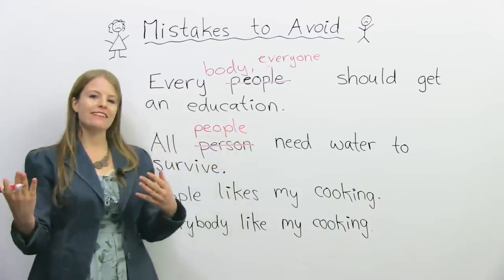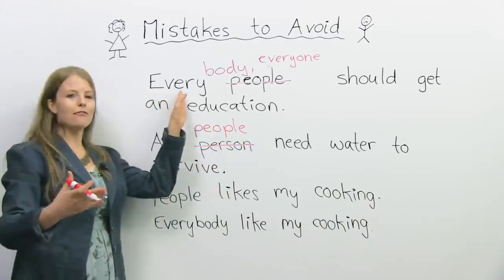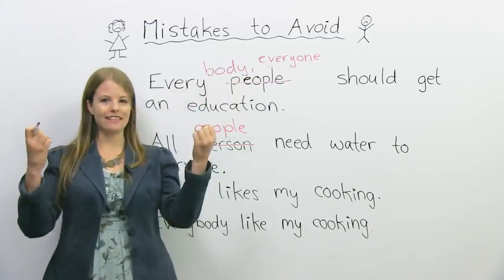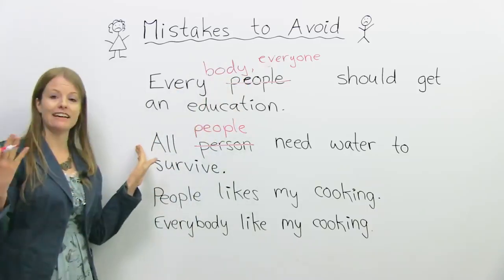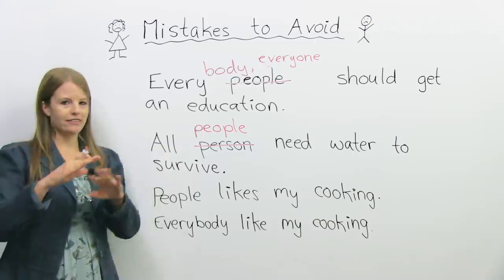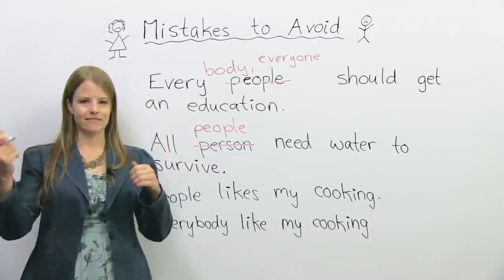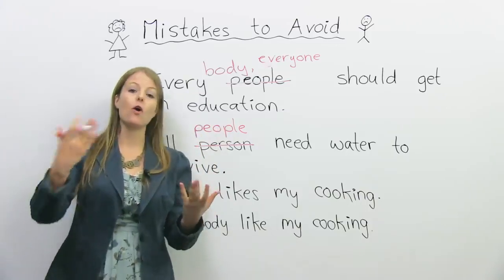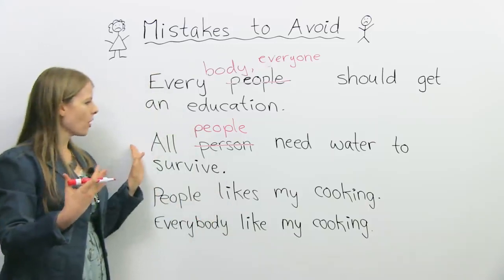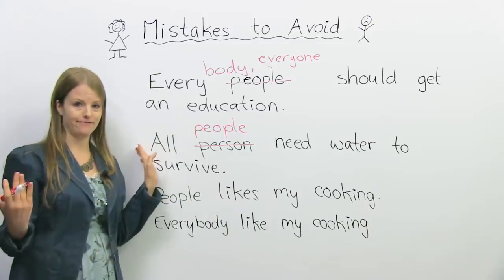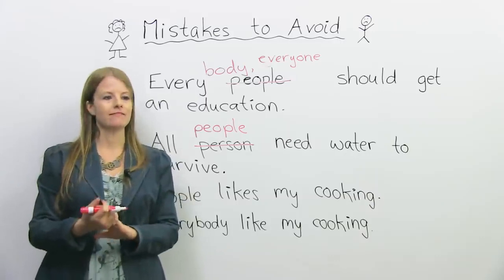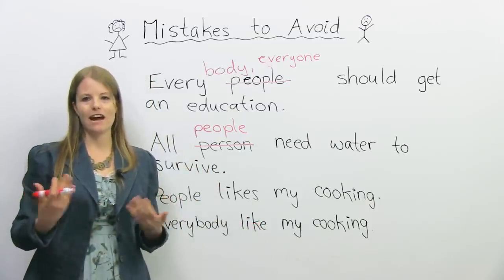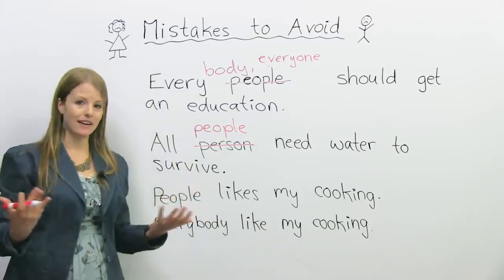Okay, so you can imagine this like a couple, okay? Every is the boyfriend, body is the girlfriend, or one, everyone, okay? These two go together. Similarly down here, all person never go together. We have all as one. People. Okay? So it's just memorizing which words go with which words. All people need water to survive. All people need to breathe. Okay? All people should have their rights respected. Okay, so just some examples.